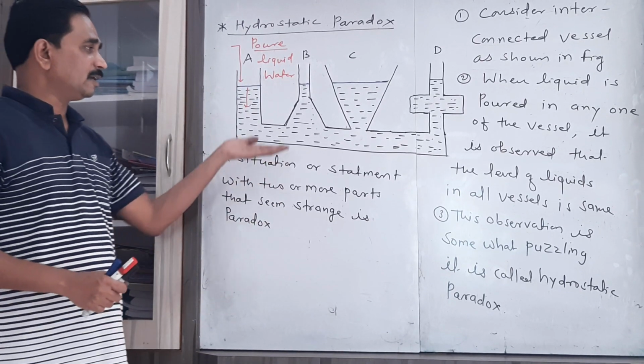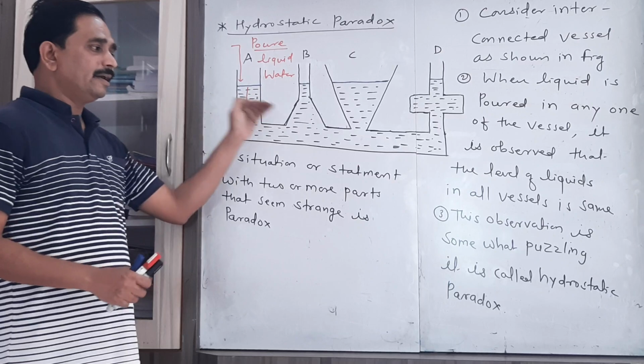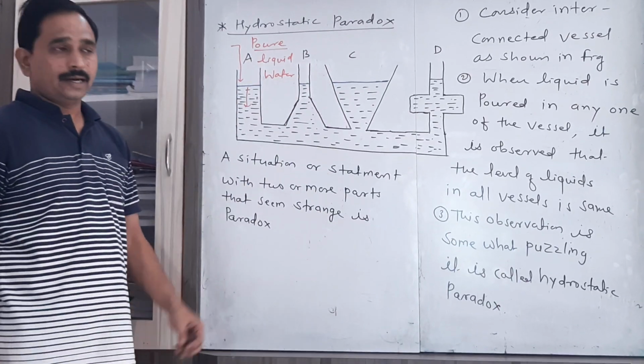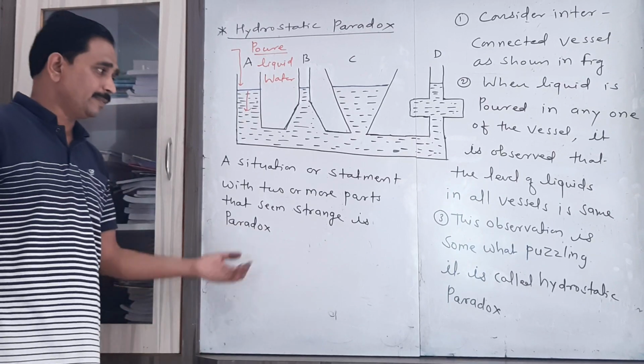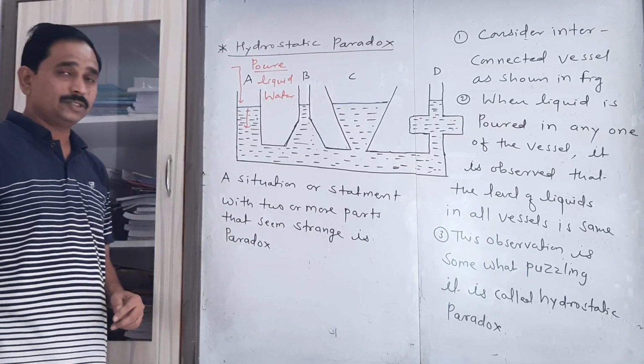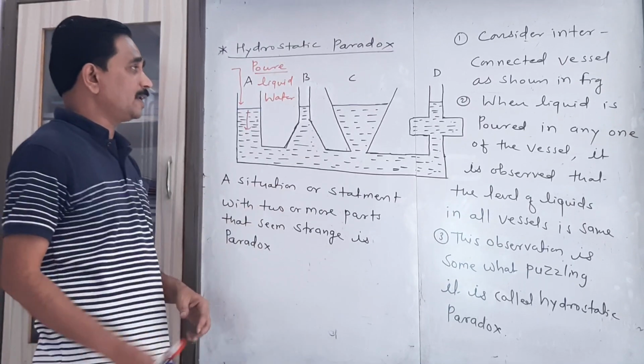because we consider here the liquid which is at rest. That's why we use the word hydrostatic. And why do we use the word paradox? Because it is a situation which is different than our expectation. So what is our expectation?